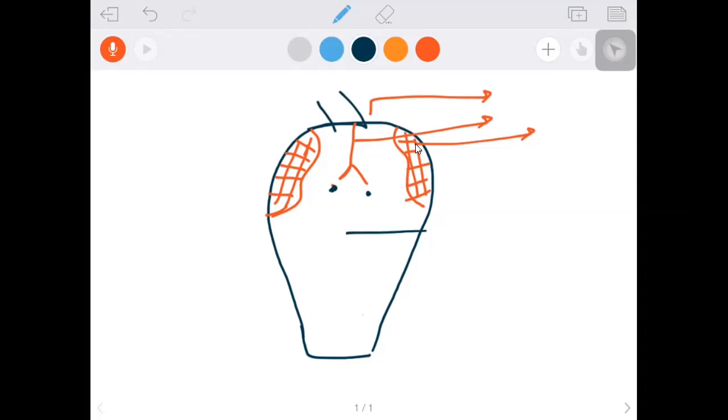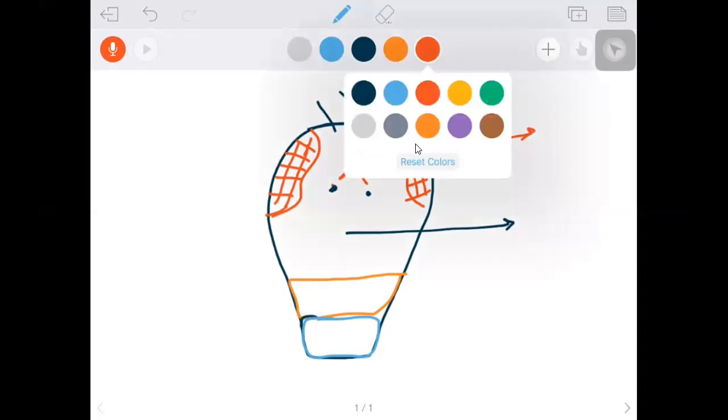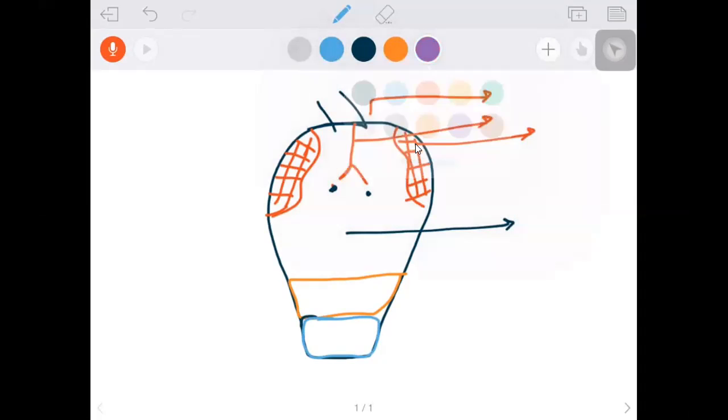The roughly triangular portion below the compound eye is the frons. The roughly rectangular portion below the frons is the clypeus. And this is the labrum, attached to the ventral edge of the clypeus. Then on either side of the frons and clypeus, a pair of cheek plates are present. These are called cheek plates.